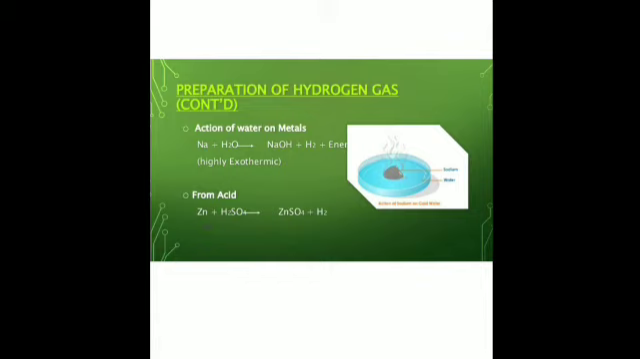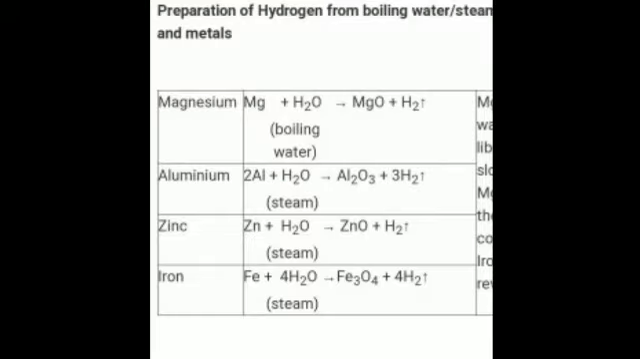Then as you move down the reactivity series, the metals need water at a higher temperature, then only the reaction will take place, otherwise it will not. So some metals like magnesium do not react with cold water. They react with boiling water to produce hydrogen gas. You can see in this equation, this water should be boiling, otherwise the reaction will not take place. And what is produced? Not the hydroxide but the metallic oxide.